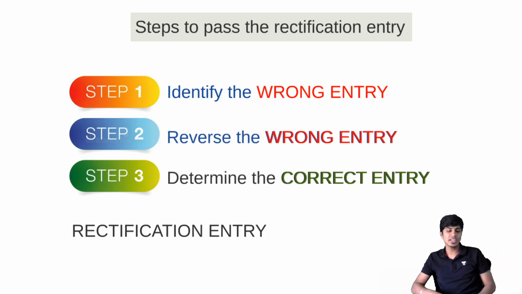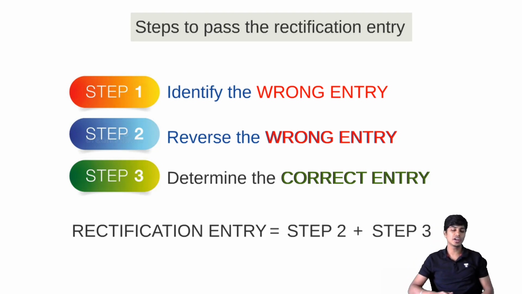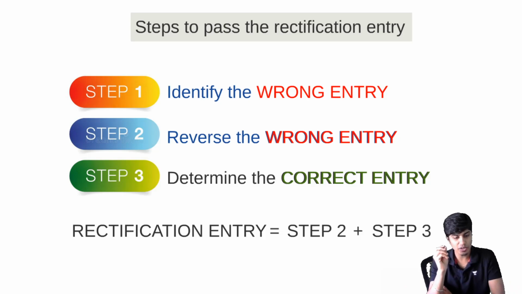These 3 are working notes only. The rectification entry is step 2 plus step 3. So the reversal of the wrong entry plus the correct entry, if you do, you will arrive at the rectification entry. Let me repeat. The reversal of the wrong entry plus the right entry will lead you to the rectification entry.